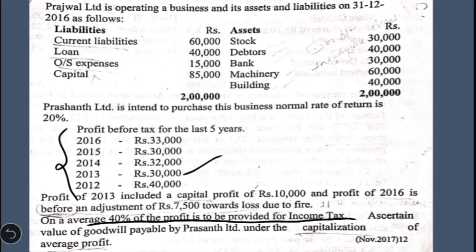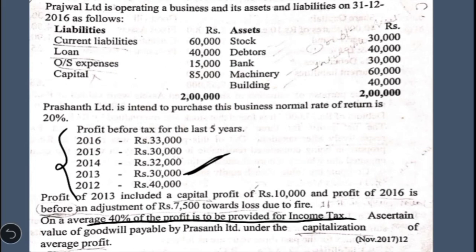We have to include only those profits which are recurring in nature. Revenue kind of profit has to be included for goodwill calculation. So whatever capital profit is included in 2013, in this 30,000, has to be deducted. So the adjusted profit for 2013 would be 30,000 minus 10,000, that is 20,000.